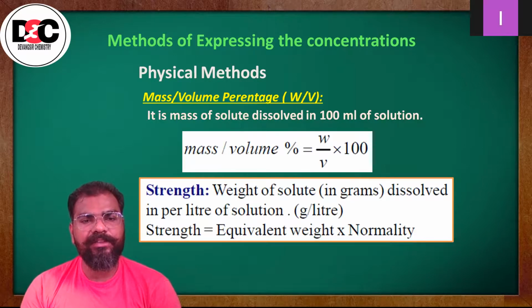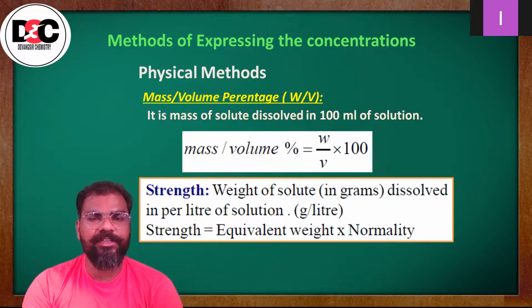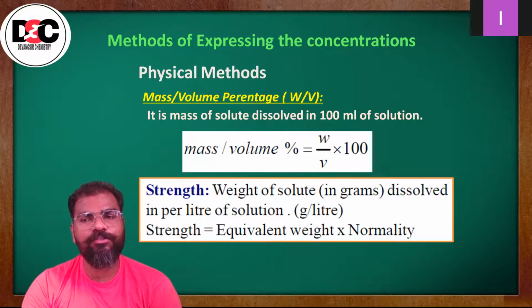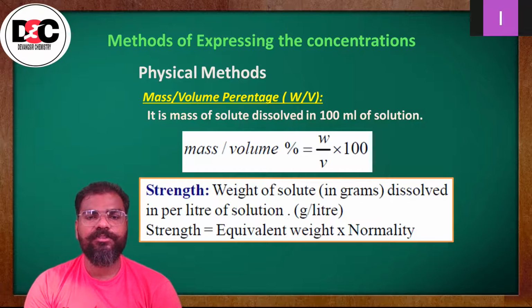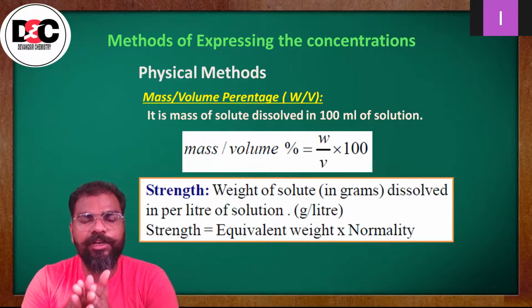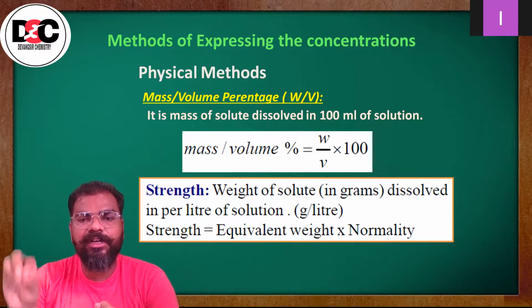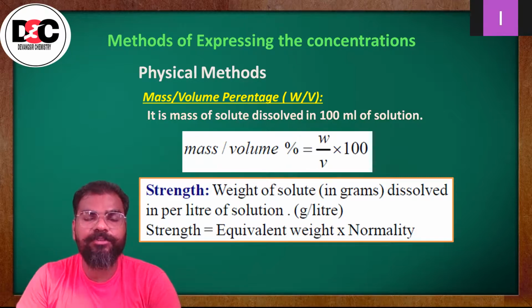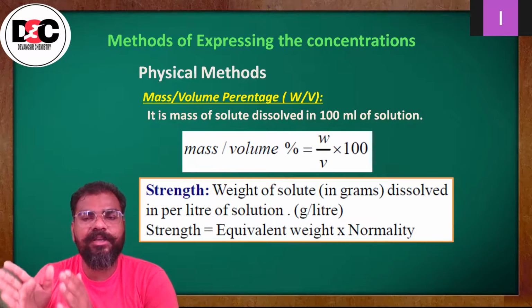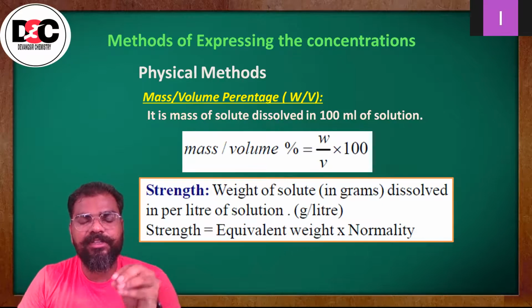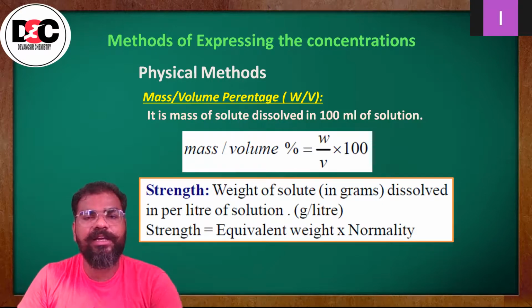Now the next category, that is mass upon volume percentage, that is weight upon volume in percentage. So whatever mass of solute you have taken, which is dissolved in 100 ml of solution, you have 100 ml of solution, and how much mass of solute you are adding in it, that will represent W by V, that is weight upon volume.